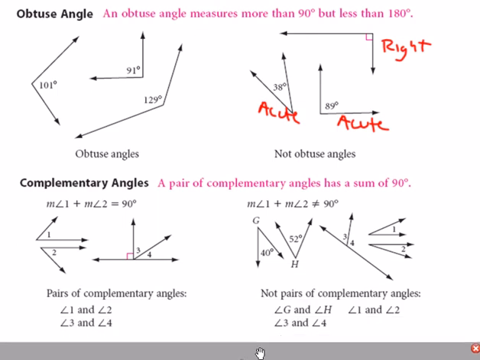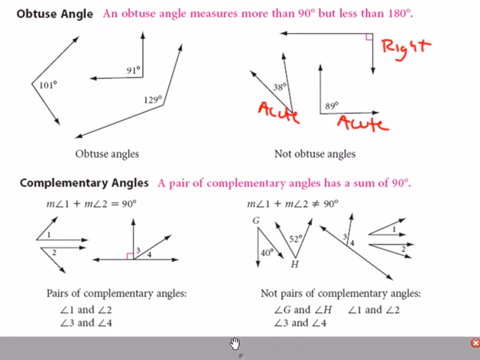Complementary angles. Complementary angles are two angles that, if you add their degrees together, give you a right angle. They give you 90 degrees. So here, the reason these are not complementary is that 40 plus 52 is 92 degrees. That doesn't give you 90. Okay. Here, even though we don't see numbers with angle 3 and angle 4, if we were to add these